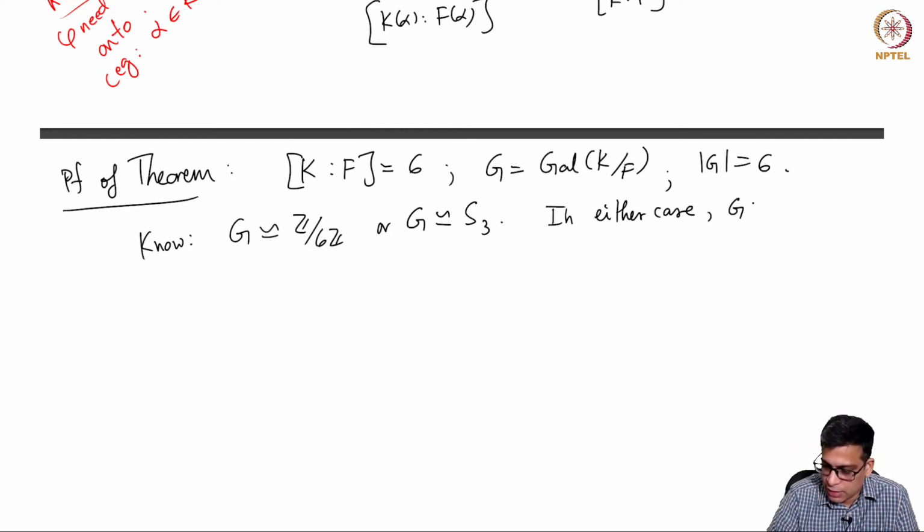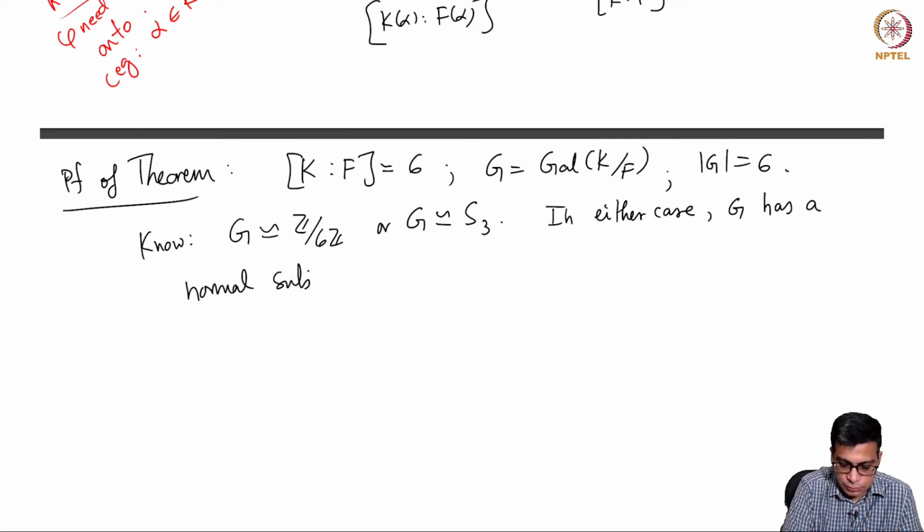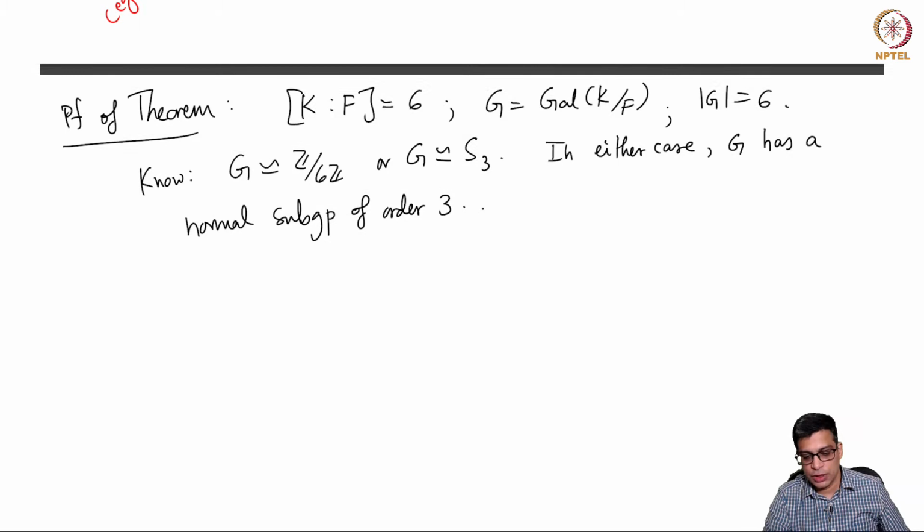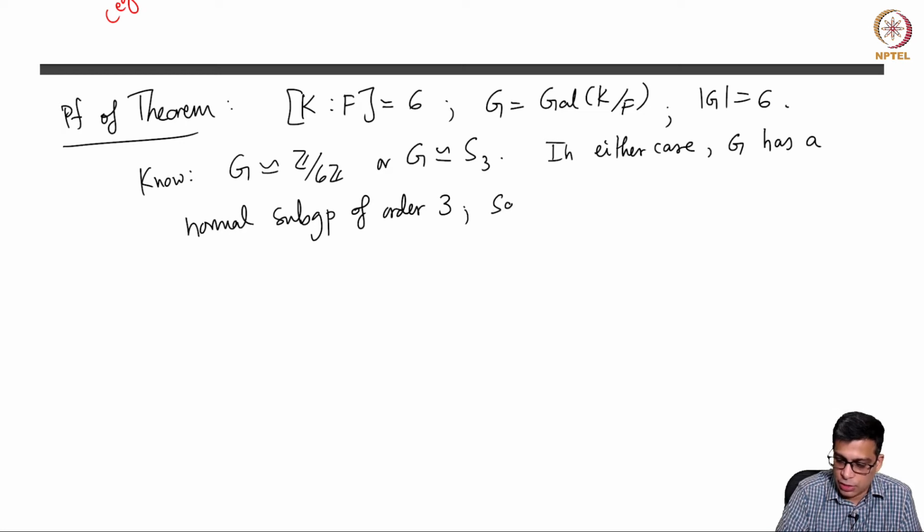In either case, G has a normal subgroup of order 3. In the case of the cyclic group, it is abelian, so every subgroup is normal. So you take an order 3 subgroup. In S3 also there is an order 3 subgroup, generated by the 3-cycle. So there is an order 3 subgroup H.